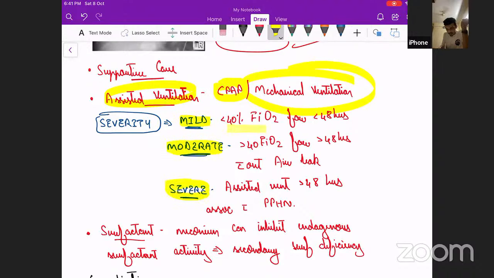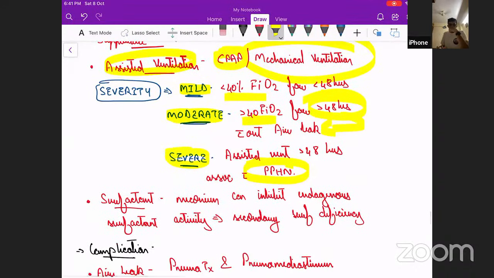Mild is requiring less than 40% FiO2 for less than 48 hours. Moderate is requiring more than 40% FiO2 for more than 48 hours, not associated with air leak. And if it is associated with air leak or persistent pulmonary hypertension, it is called severe. If there is PPHN, we will have to treat PPHN as well.